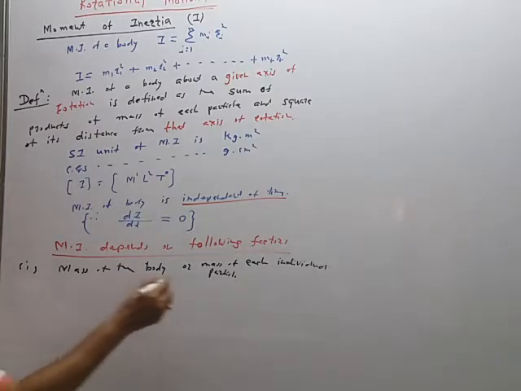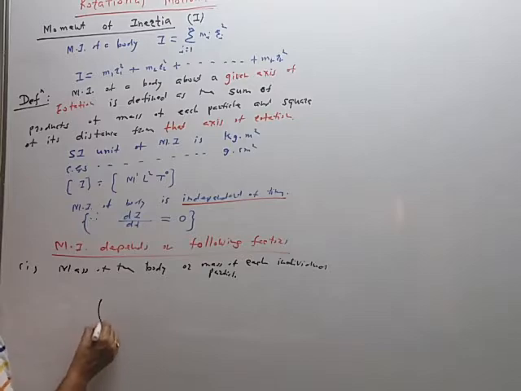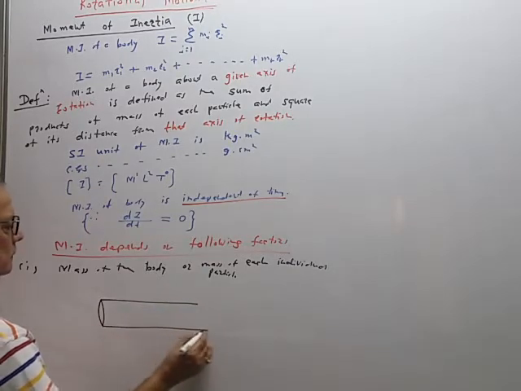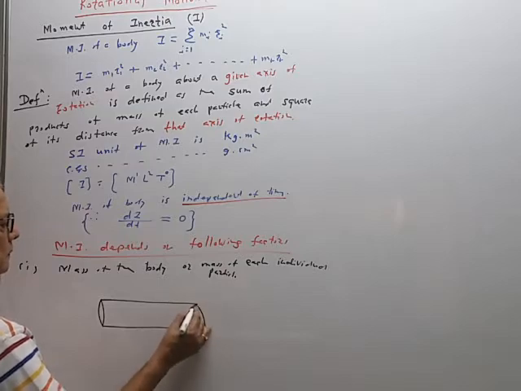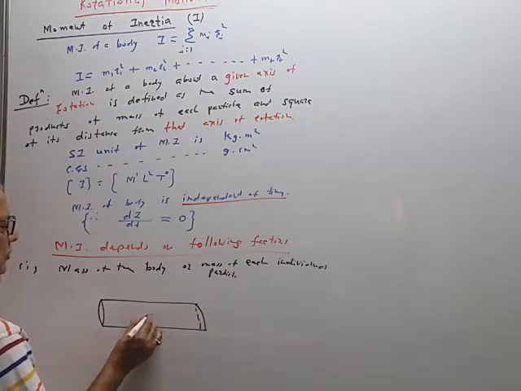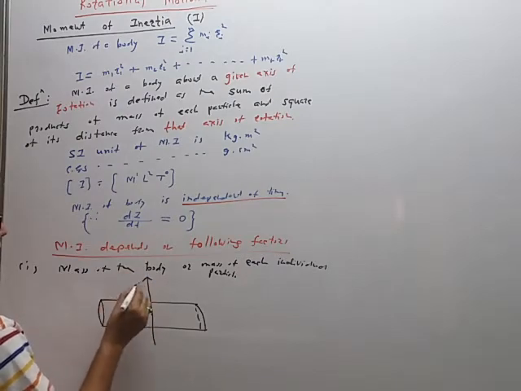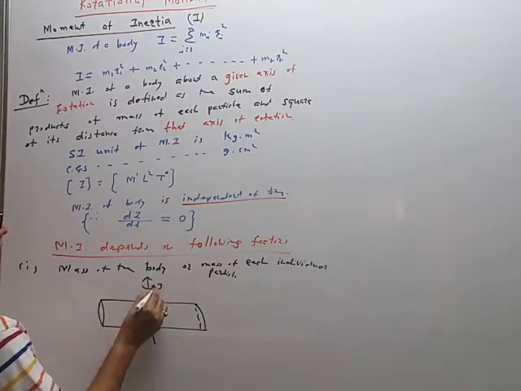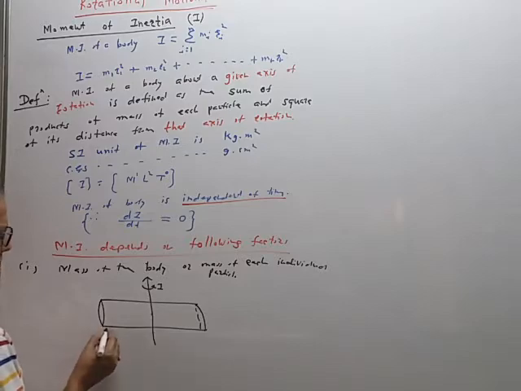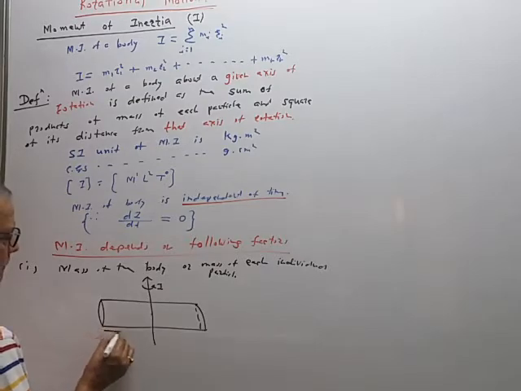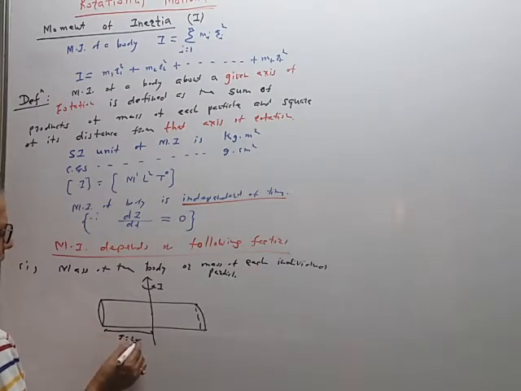So you can give an example. Suppose this is a cylinder, this is the geometrical center, this is the transverse axis, and this cylinder is rotated about this axis of rotation. So this distance is, say, r equal to 20 centimeter.